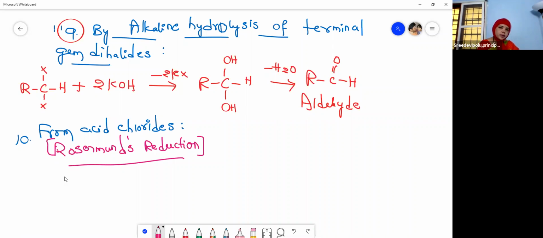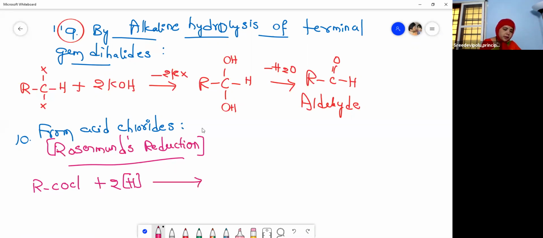What we are taking here is an acid chloride, RCOCl. It is obtained from a carboxylic acid and HCl, so we call it an acid chloride. And then reduction, addition of hydrogen.